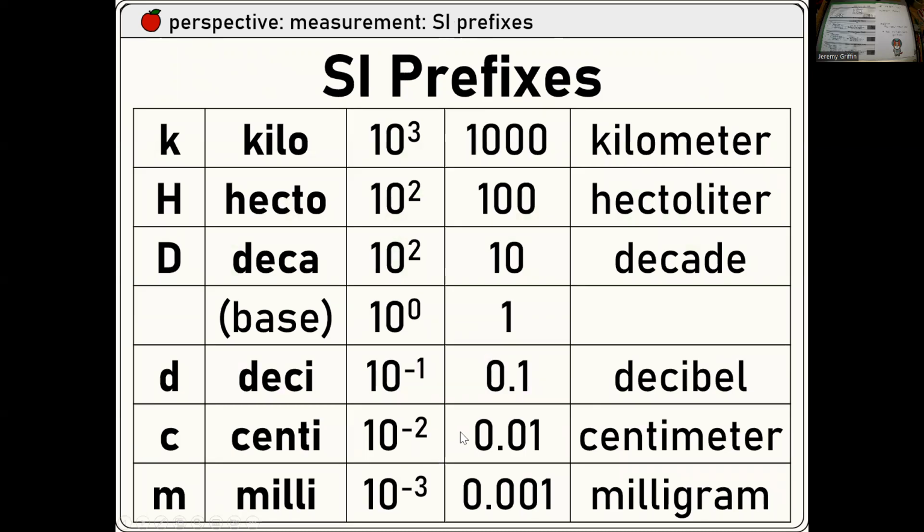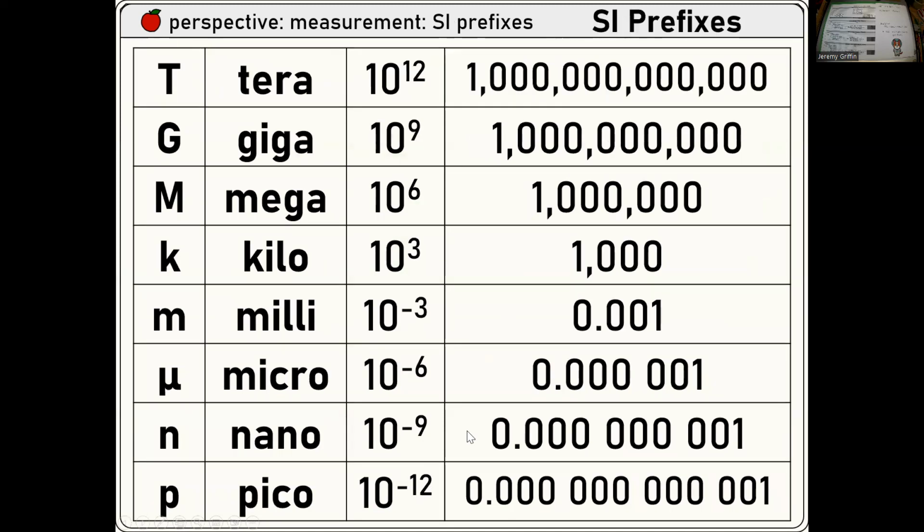SI prefixes. So here's one list, but here's maybe a slightly more relevant list to you guys. Right. So this is powers that are multiples of 3, so 10 to the 12 to 10 to the negative 12. Right, really big to really small. Boom. So prefixes that are good to know.